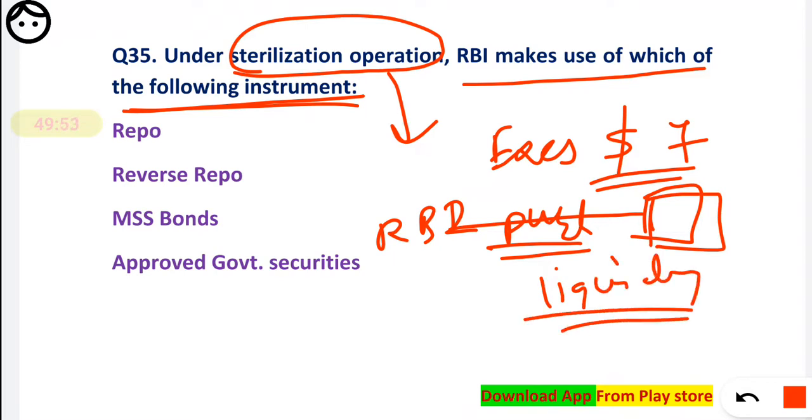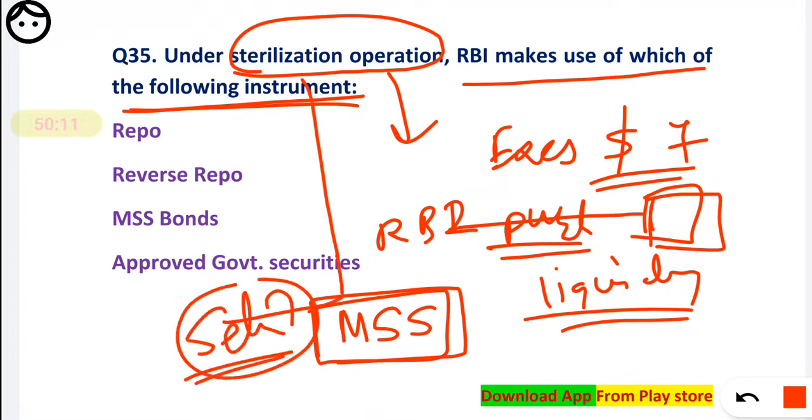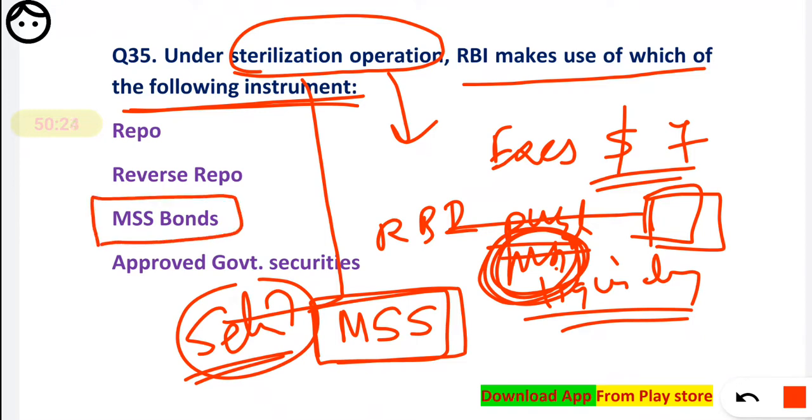That operation is carried out through the market stabilization scheme, which is also called the sterilization operation. And remember, for that RBI purchases the forex through MSS bonds, the market stabilization scheme bonds.